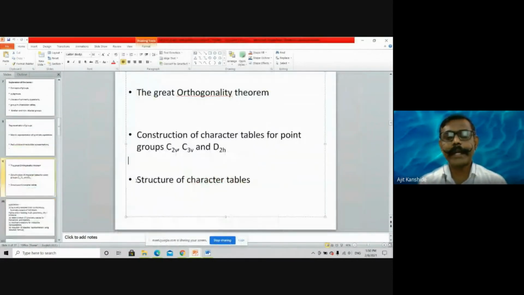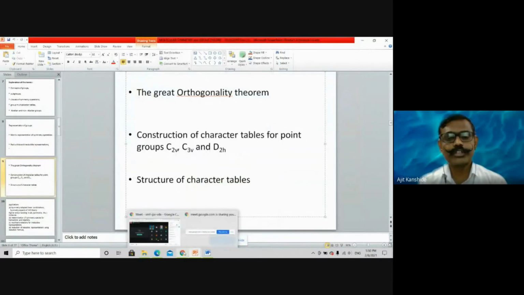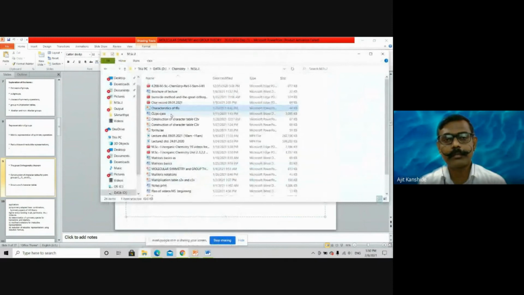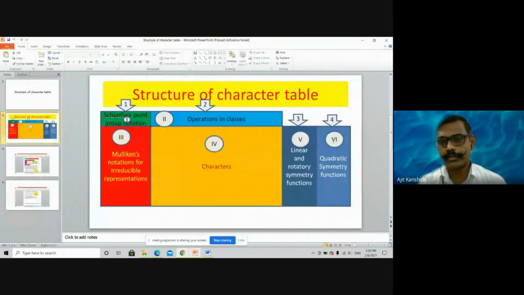Then the structure of the character table. A total of 6 portions are present in the character table. Just let me see that structure of the character table. See, these 6 regions are there. The first region contains C2V, C3V, D2H, whichever point group we use. That is the first portion. Second, the operations in the classes we represent. Here, Mulliken's notations we represent.